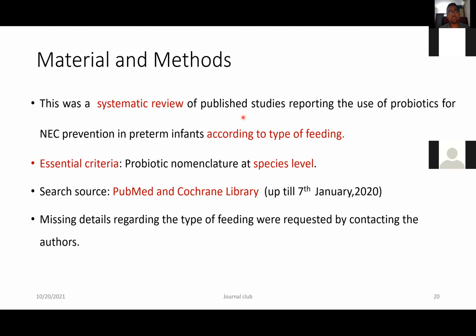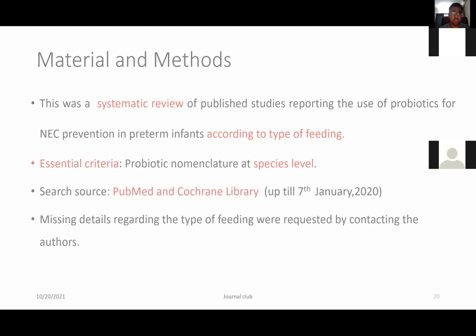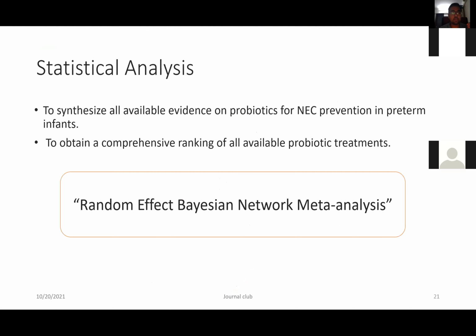So the study was conducted as a network meta-analysis using a systematic review of the various randomized controlled trials which had been done till now, where NEC was used and premature babies were studied. And probiotics nomenclature was considered as an essential criterion. The search sources were PubMed and the Cochrane, and that was done up till 7th of January 2020. The missing details and the type of feeding were requested by contacting the authors. Now, the statistical analysis was done by the random effect Bayesian network meta-analysis.